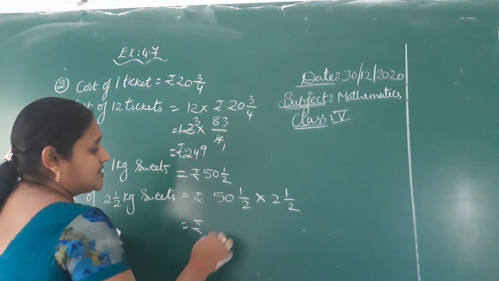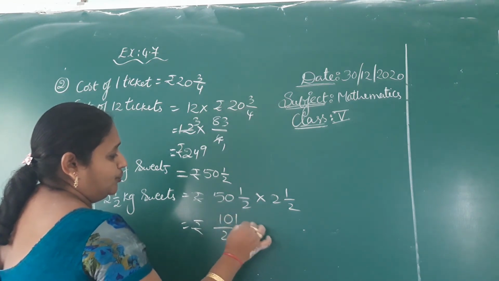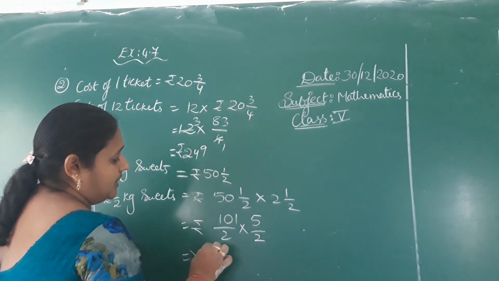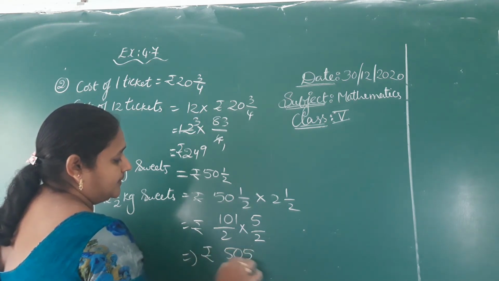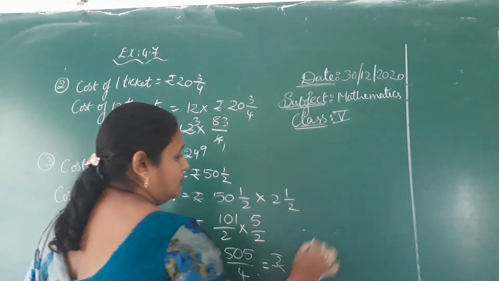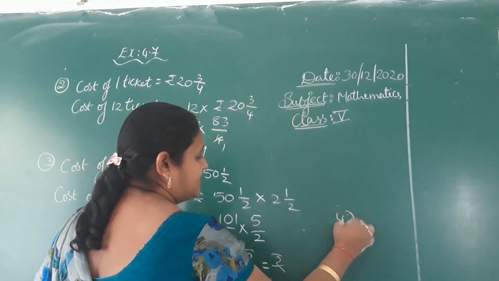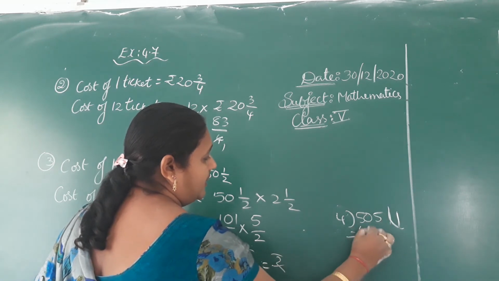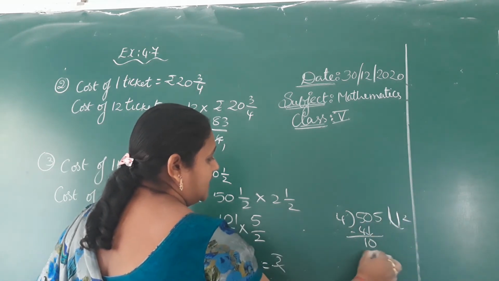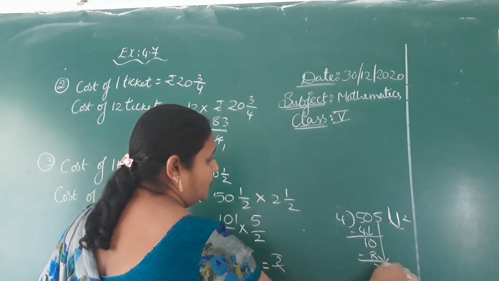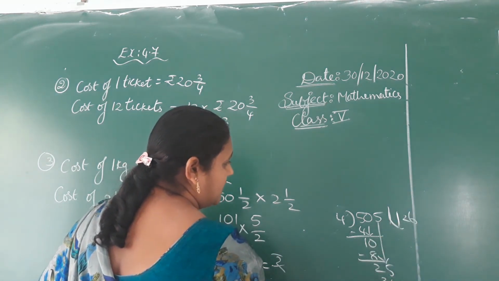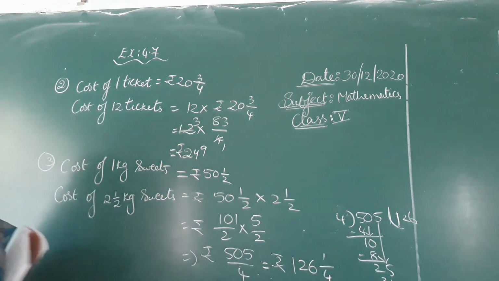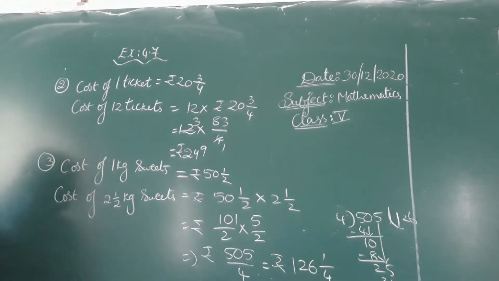That is 101/2 into 5/2, so 505/4. Dividing 505 by 4: 4 ones 4, remainder 1, drop down 0, 4 twos 8, remainder 2, drop down 5, 4 sixes 24, remainder 1. So 126 rupees and 1/4th part.